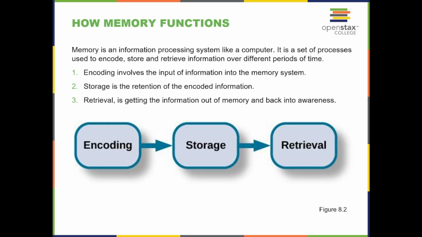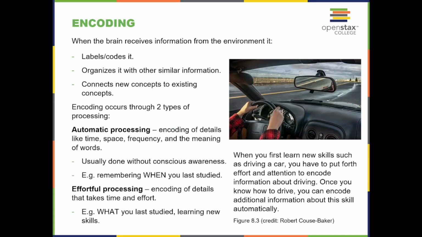How memory functions. Memory is an information processing system like a computer. It is a set of processes used to encode, store, and retrieve information over different periods of time. Encoding involves the input of information into the memory system. Storage is the retention of the encoded information, and retrieval is getting the information out of memory and back into awareness.